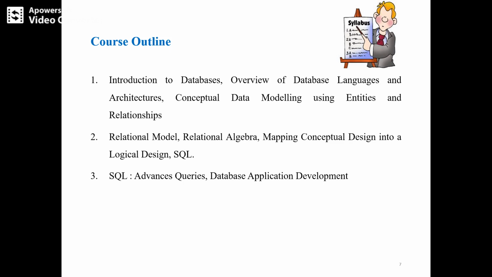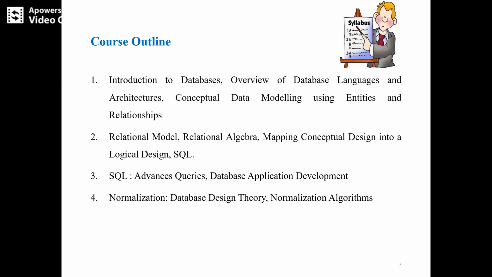In module 3, we are going to learn advanced queries: how to write nested queries, correlated nested queries, as well as some advanced commands under SQL. And then database application development. We will design or develop some small databases like a student database and employee database, using these advanced queries: how to insert the values, how to retrieve the values, how to manipulate the values. That is what we are learning from module 3. And from module 4, how to normalize the given database.